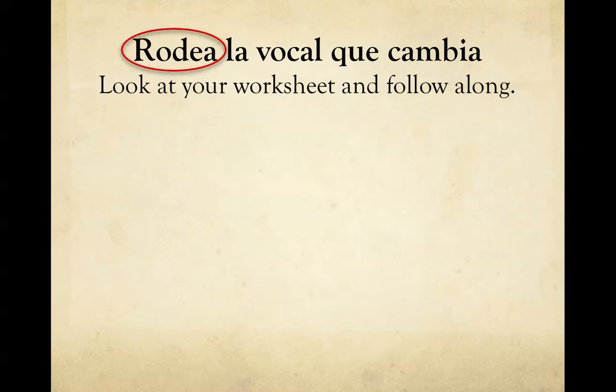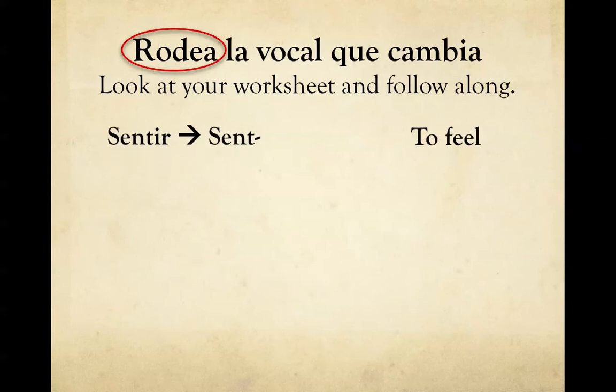Okay? So, rodea la vocal. Rodea, if you see that, rodea, circle, the vowel that changes. So in order to do this, you're going to have your worksheet right now. So get your worksheet and work along with us. Okay? So, rodea la vocal que cambia. So we just have to identify which vowel is going to change.